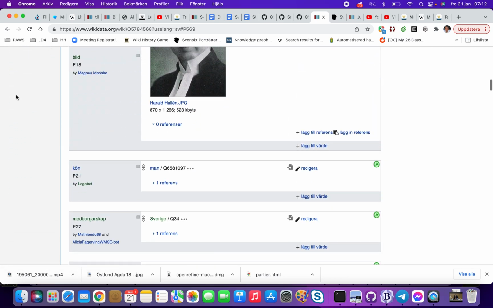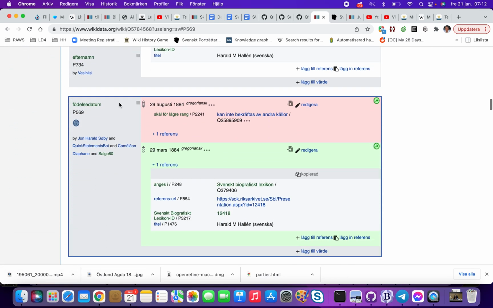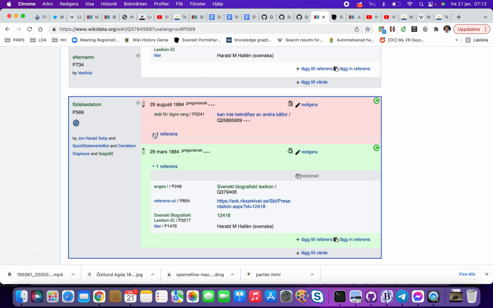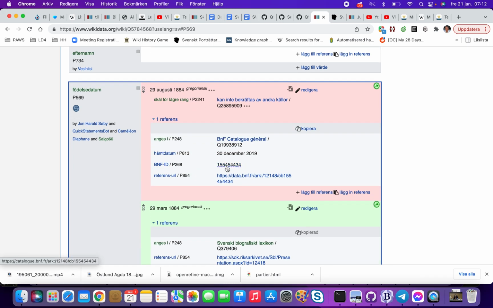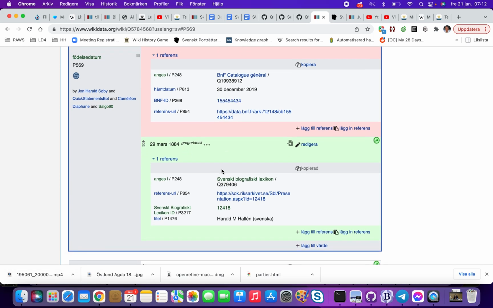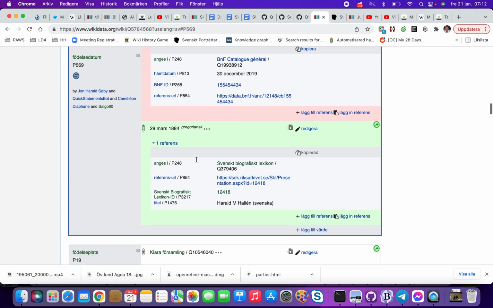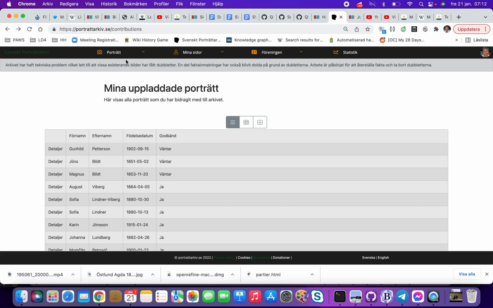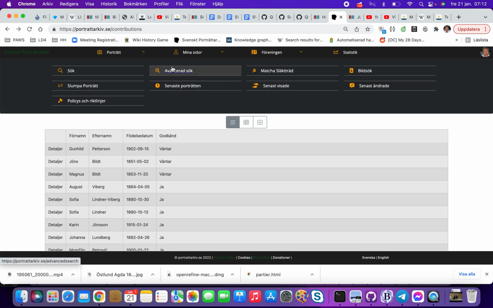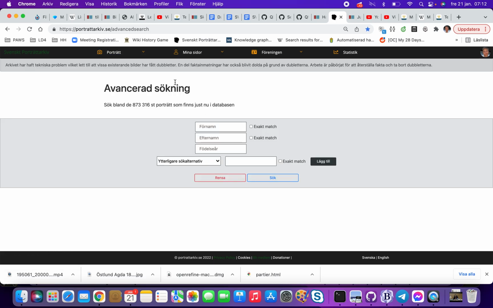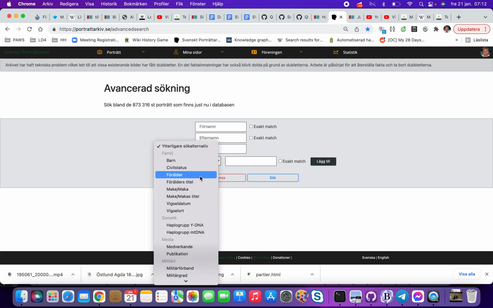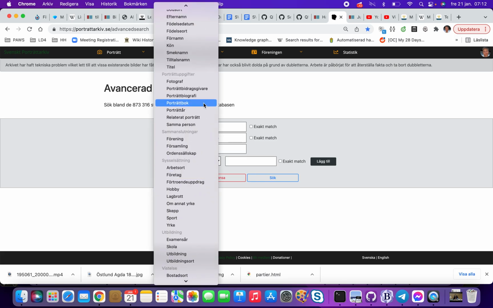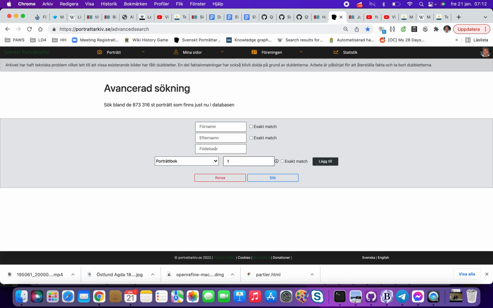He had 2 dates, so I selected Lorang for the BNF source, which is important, and I trust SBL more, as I think this is a higher quality source. What I will do now is try to find him in the scanned books of Svensk Porträttarkiv. So what you do then is select porträttbok, and they have scanned the book